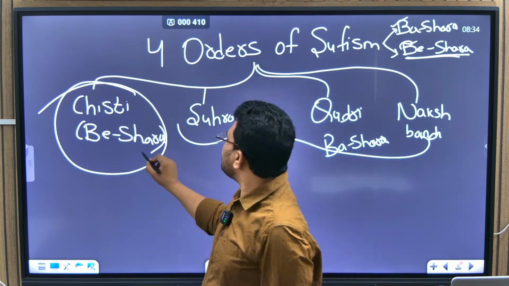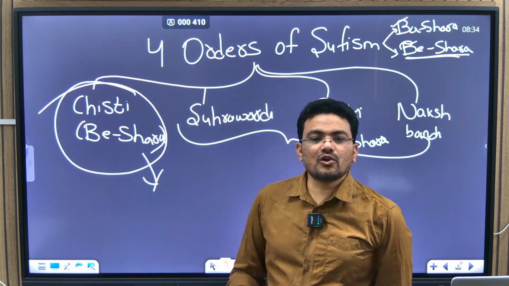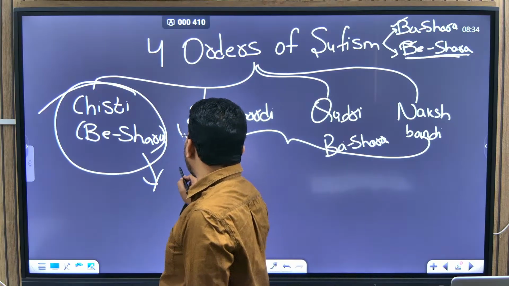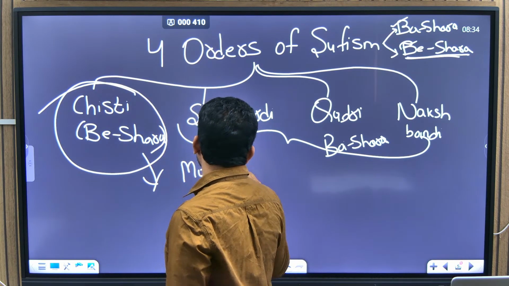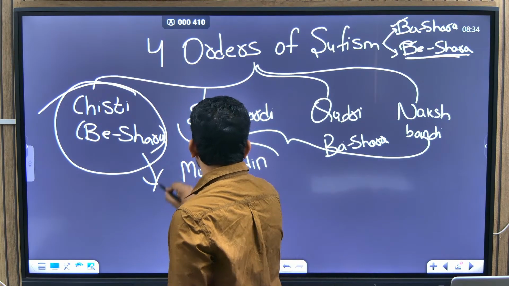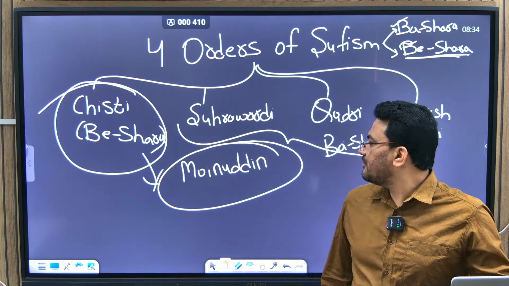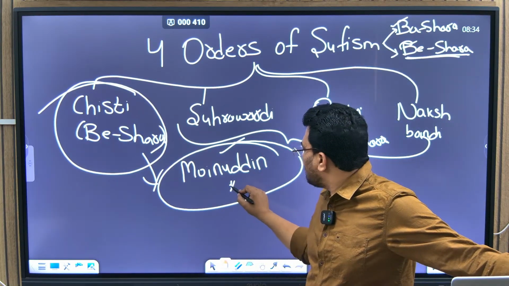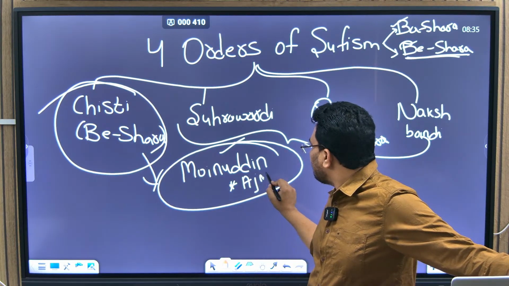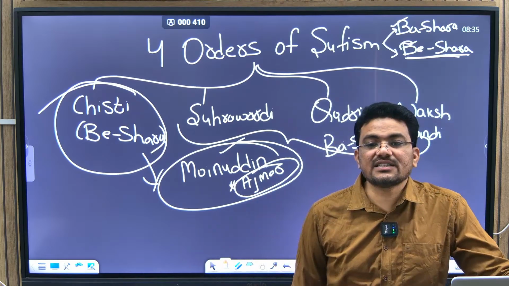Right. So, Chisti tradition, it is brought to India by Khwaja Moinuddin Chisti. So this Khwaja Moinuddin Chisti was a very, very famous personality. He has settled in Ajmer. He has come from the Middle East region and then he has settled in Ajmer.